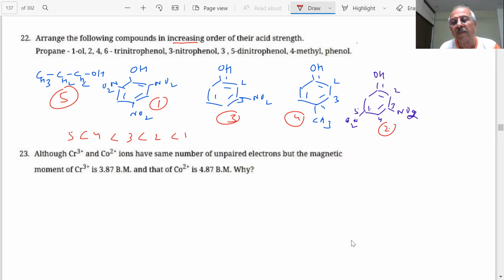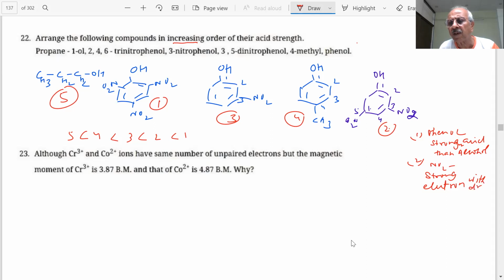Sir, first of all, phenols are stronger acids than alcohol due to the higher electronegativity of the sp2 hybridized carbon. Phenol is a stronger acid, but it is not the sp2 hybridization. There is a resonance stabilization, which we have explained to you in such detail. Phenol is a stronger acid than alcohol. Second, the nitro group is a strongly electron withdrawing group. We don't write so much in the paper. So they increase acidity.